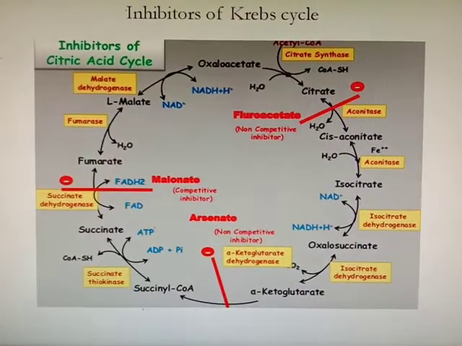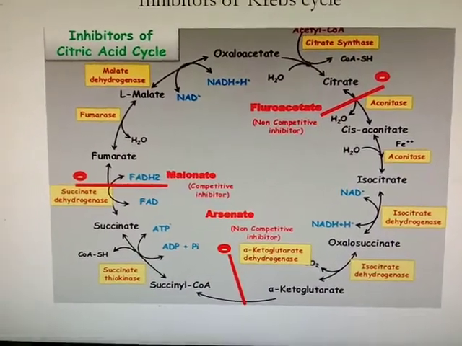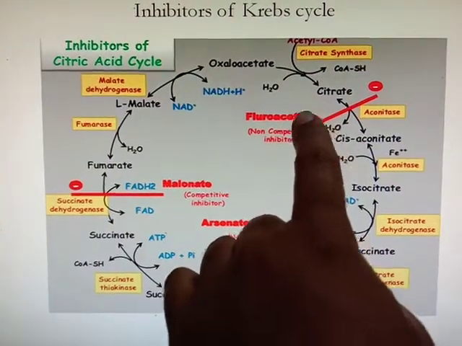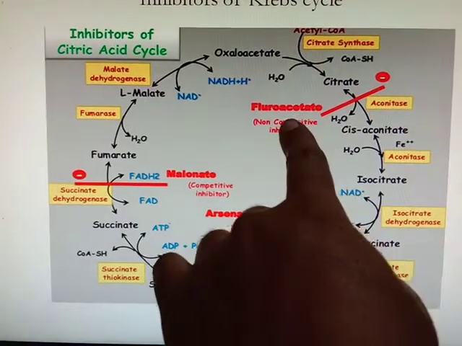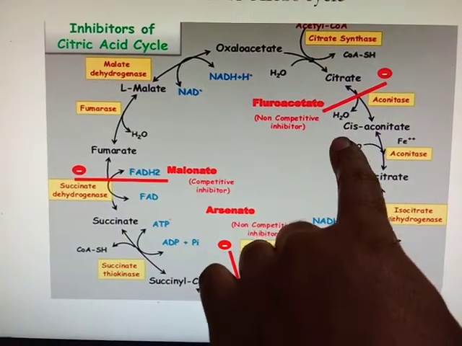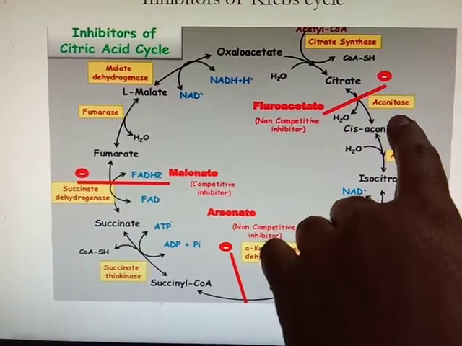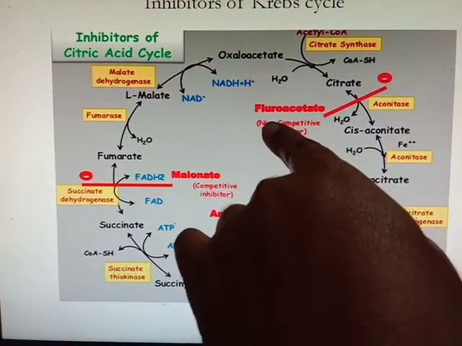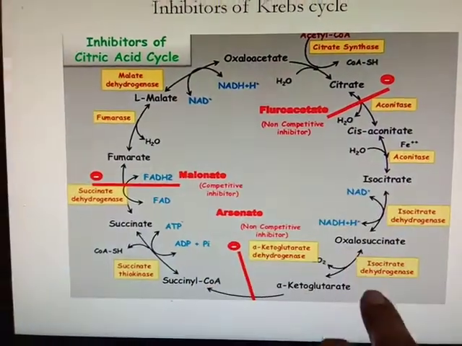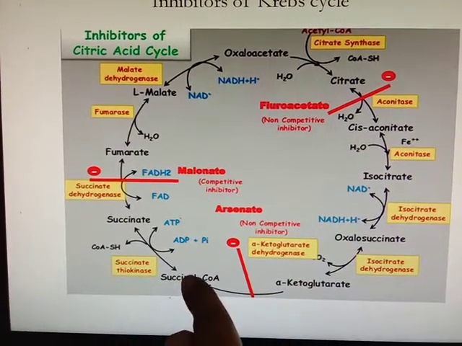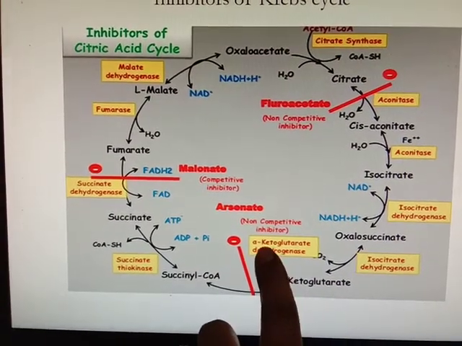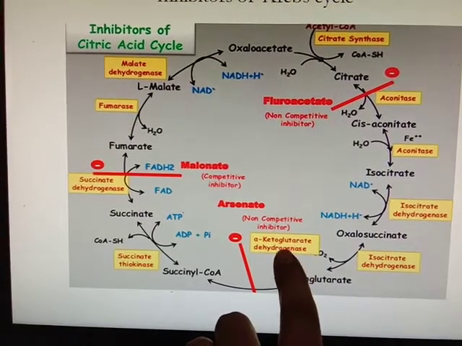Then inhibitors of Krebs cycle. First is the conversion from citrate to cis-aconitate to isocitrate. This reaction is catalyzed by enzyme aconitase. This aconitase enzyme is inhibited by fluoroacetate. Then next is conversion from alpha ketoglutarate to succinyl coenzyme A. This reaction is catalyzed by enzyme alpha ketoglutarate dehydrogenase.